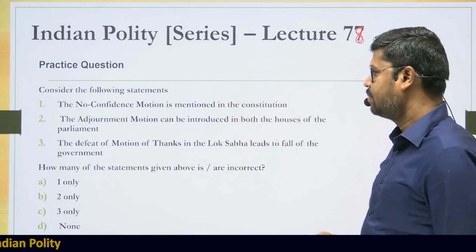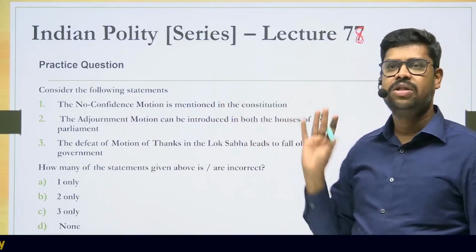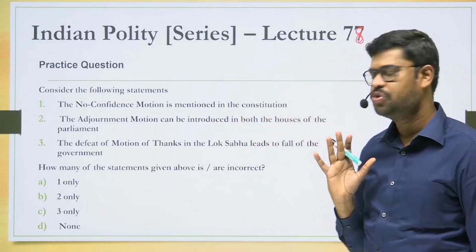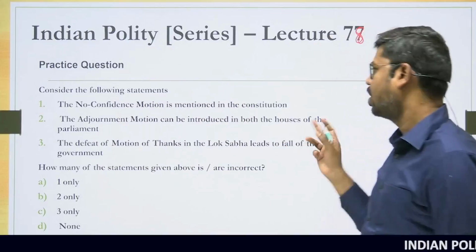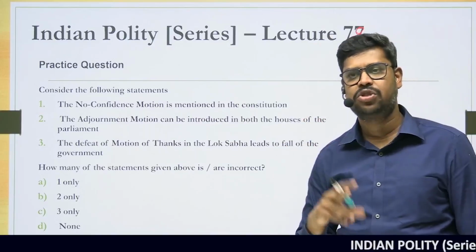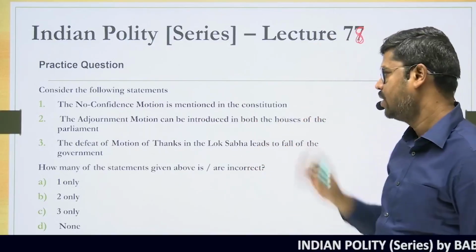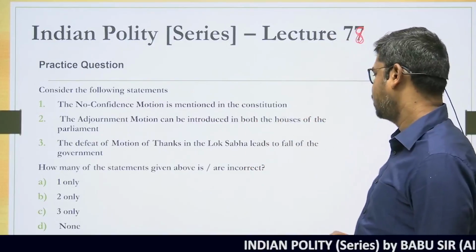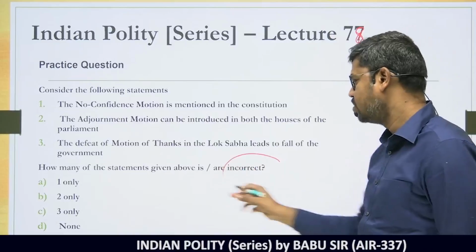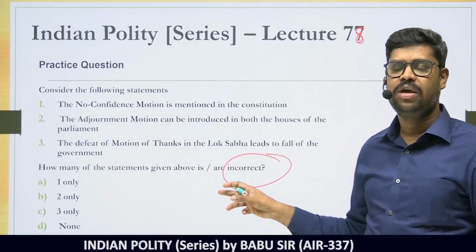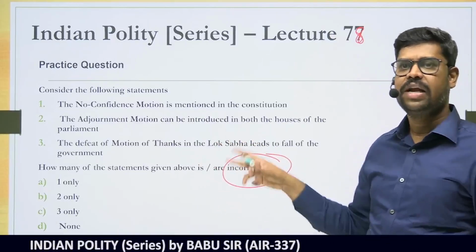Consider the following statements. The no confidence motion is mentioned in the constitution. Is it mentioned in the constitution? See to it. The adjournment motion can be introduced by both the houses of the parliament. Can the adjournment motion be introduced in both houses of the parliament? The defeat of the motion of thanks in the Lok Sabha leads to the fall of the government. How many of the statements given above are incorrect? This is very, very important. Again, you will have to understand whether each is correct or incorrect.